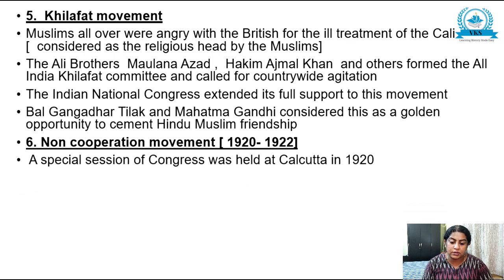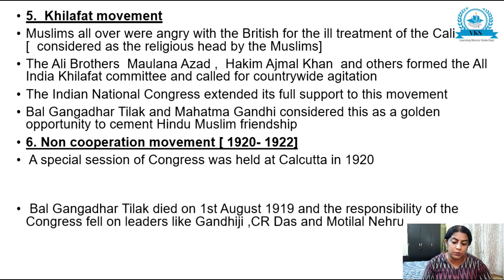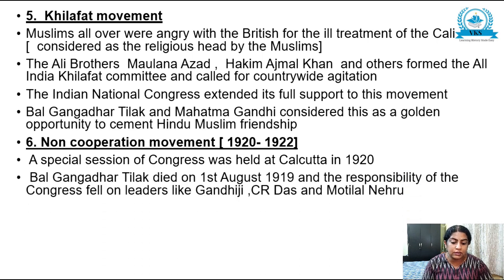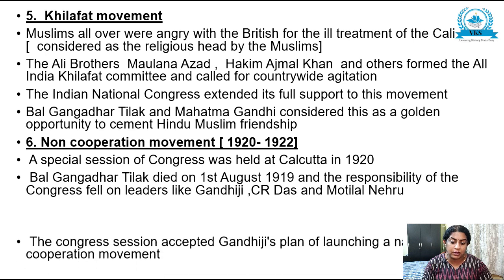Non-cooperation movement. A special session of Congress was held at Calcutta in 1920. Bal Gangadhar Tilak died on August 1st, 1920, and the responsibility of the Congress fell on leaders like Gandhiji, C. R. Das and Motilal Nehru.